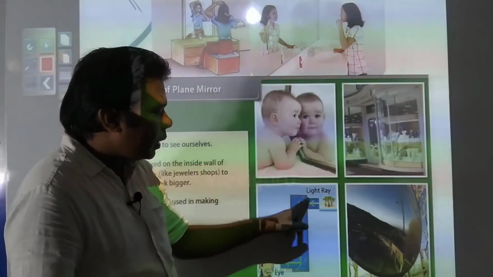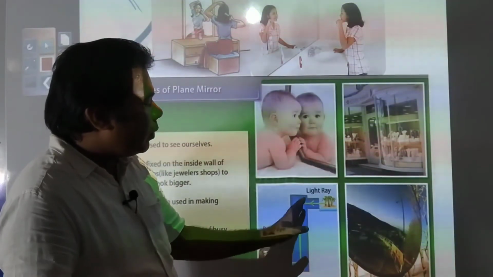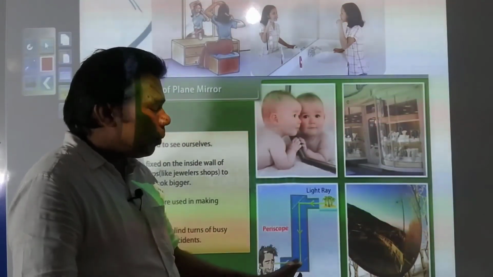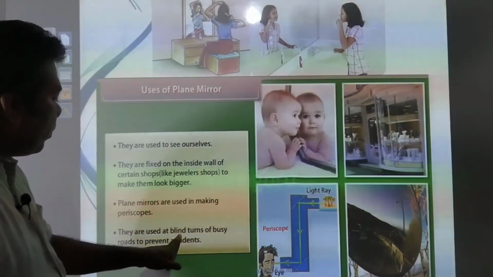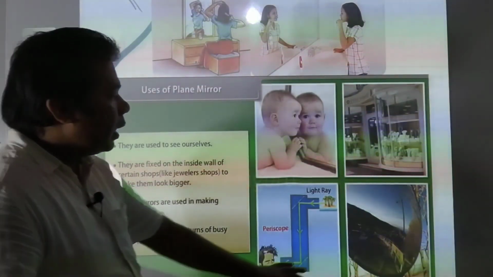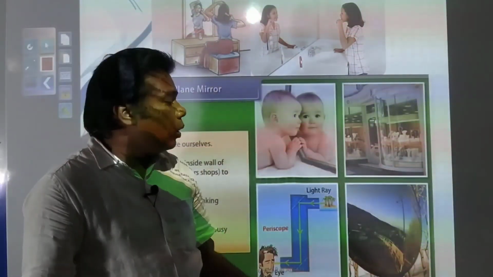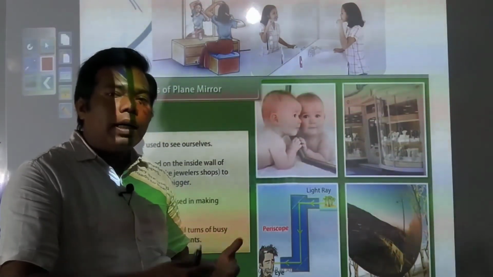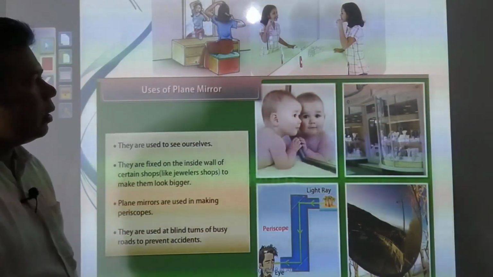Already you know where it is used. In submarines especially, these periscopes are used so that we can see objects which are not visible without the use of a periscope. And they are used at blind turns of busy roads to prevent accidents, or even in washrooms and dressing rooms. So these are very easy, already you know, but if you are asked to write the answer, it should be written in a proper way.